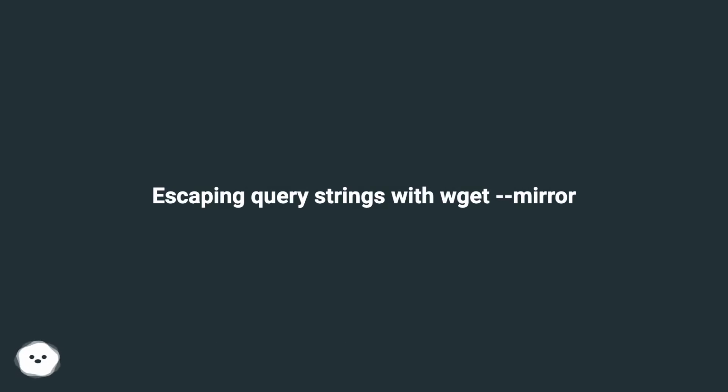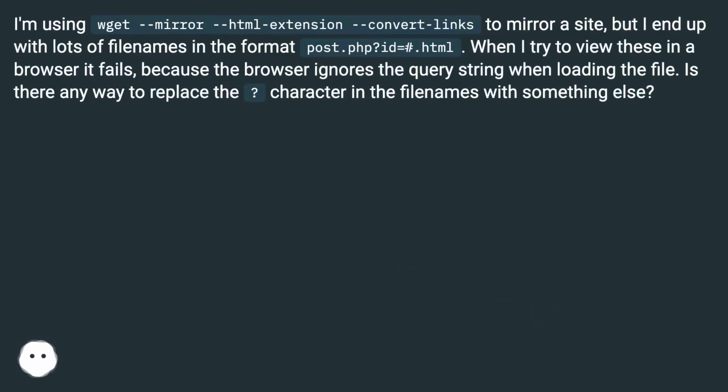Escaping query strings with Wget Mirror. I'm using Wget mirror with the HTML extension and convert links options to mirror a site, but I end up with lots of file names in the format post.php?id=hash.html. When I try to view these in a browser it fails, because the browser ignores the query string when loading the file. Is there any way to replace the question mark character in the file names with something else?